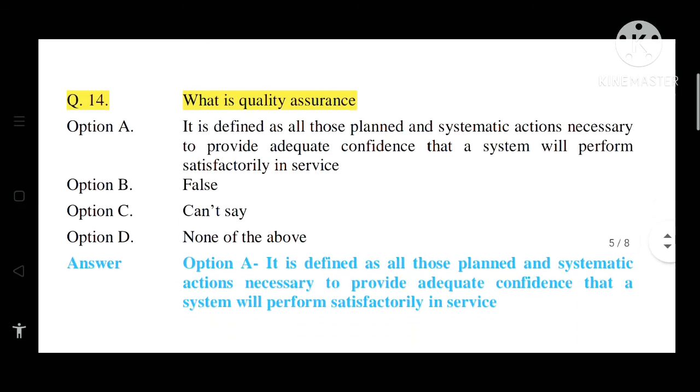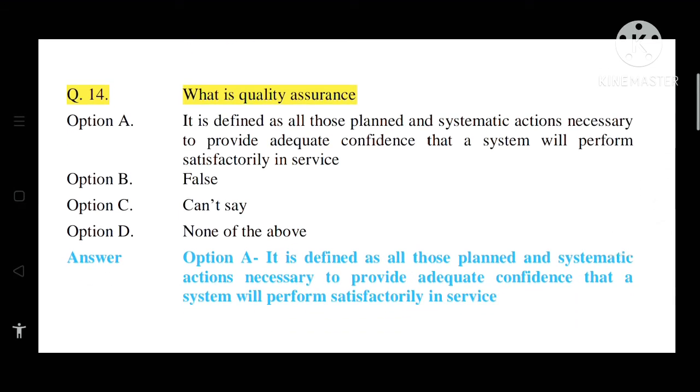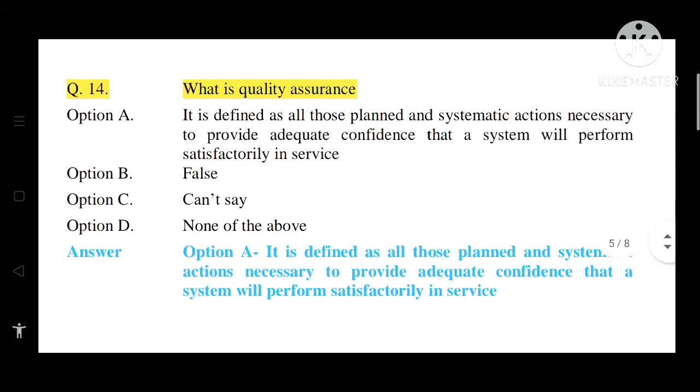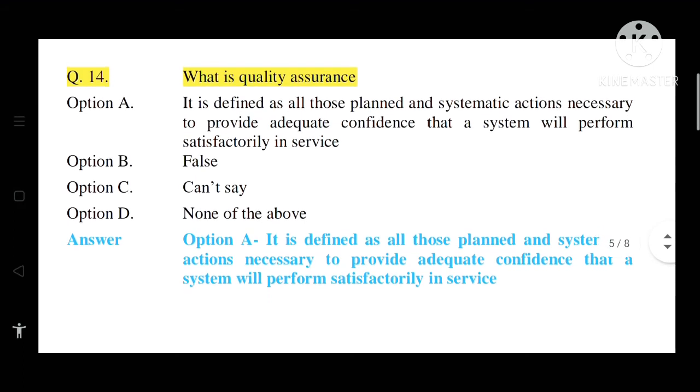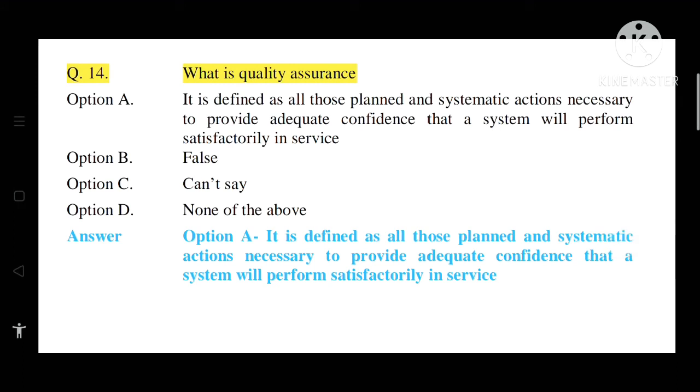Question number 14. What is quality assurance? Option A, it is defined as all those planned and systematic action necessary to provide adequate confidence that a system will perform satisfactorily in service. Option B, the statement is false. Option C, can't say. Option D, none of the above. So the correct answer is option A, that is quality assurance means it is defined as all those planned and systematic actions necessary to provide adequate confidence that a system will perform satisfactorily in service. That is what quality assurance is.